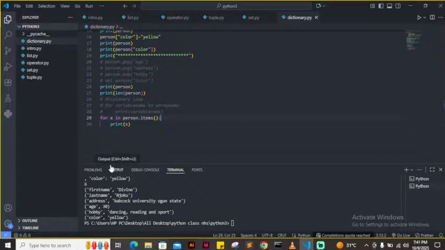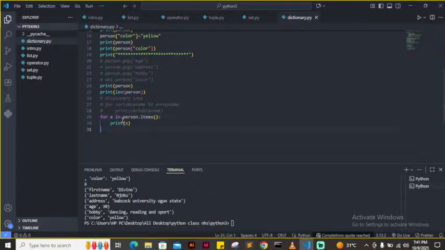Let's look at another concept that is very common with dictionary. Say XYZ Nigeria, XYZ company, or you are employed as a programmer in a particular establishment, and your boss came and said, I want to know the names of some certain people in certain departments. Are you getting it?